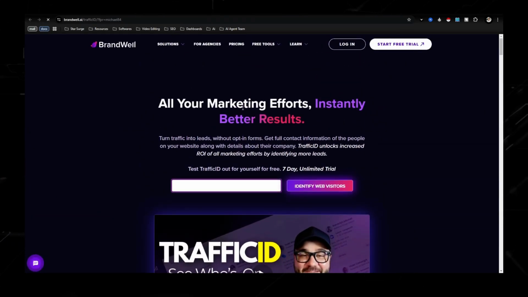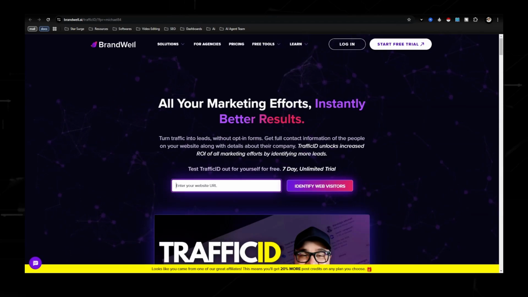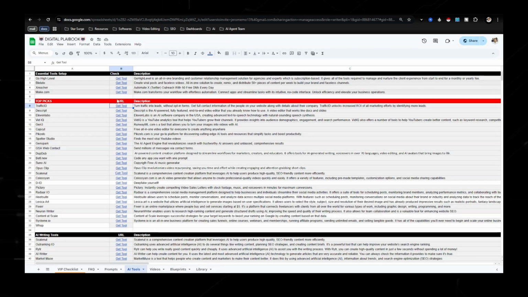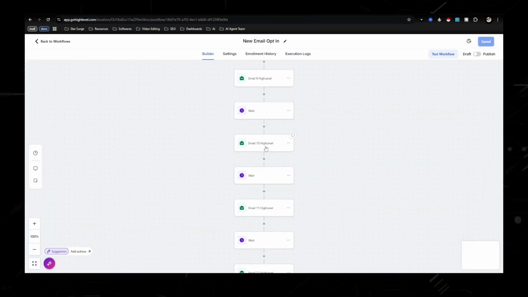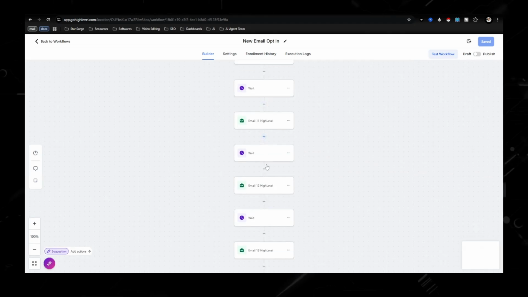So this is a really cool tool that you could promote to local businesses or marketing agencies in general, that they can start putting this into their offer. I've done that a couple times and that works really well. And then we have Descript, which is what I use for my editing of my videos, 11 Labs, a bunch of other really cool tools that I'm not going to go in. But even though you see right here that I have these for promoting high level, you do not need to promote high level.